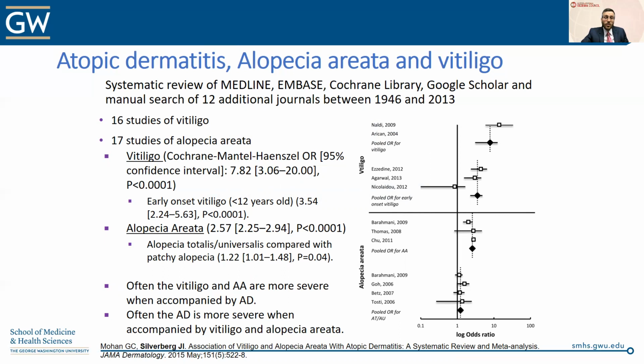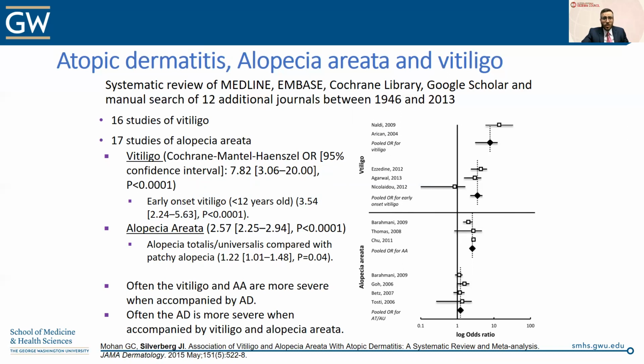And in particular, amongst those studies that stratified by alopecia totalis and universalis, it turns out that there were significantly higher odds of alopecia totalis and universalis compared to patchy alopecia with atopic dermatitis. So more severe alopecia areata in patients with atopic dermatitis.